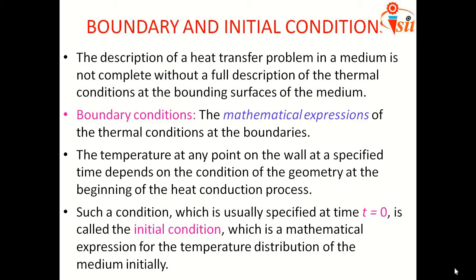If I consider a slab with one side temperature of 300 Kelvin and the other side of 500 Kelvin, that is nothing but the boundary or initial conditions. At time t equal to 0, these are the temperatures and we need to find the Q.